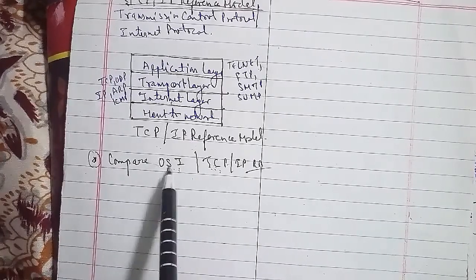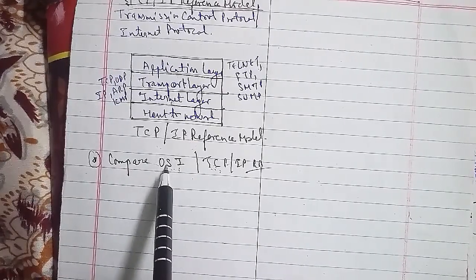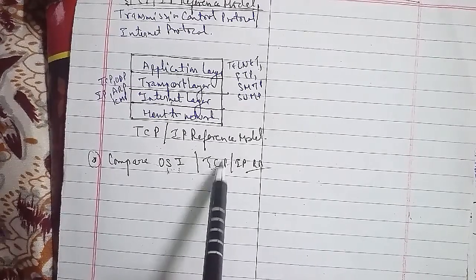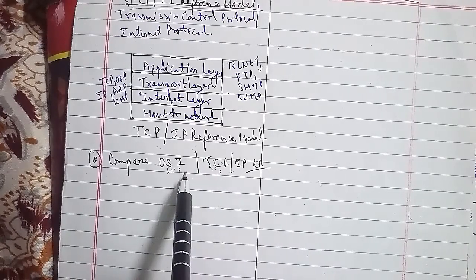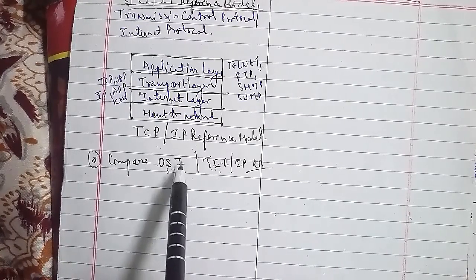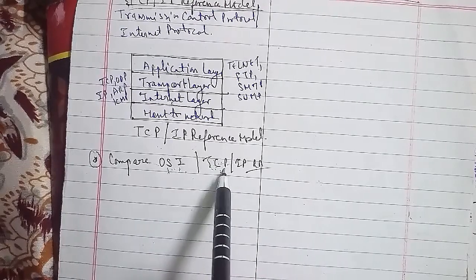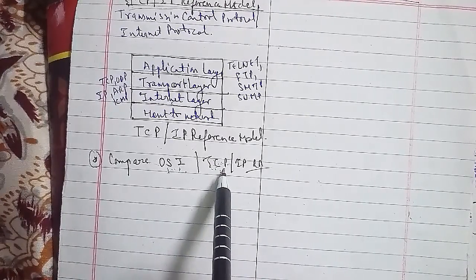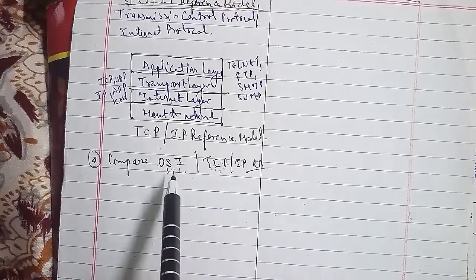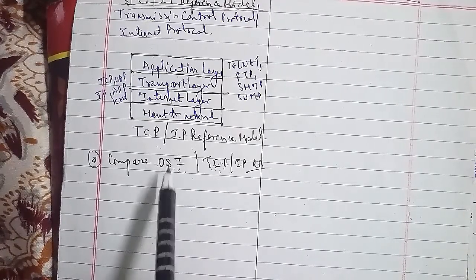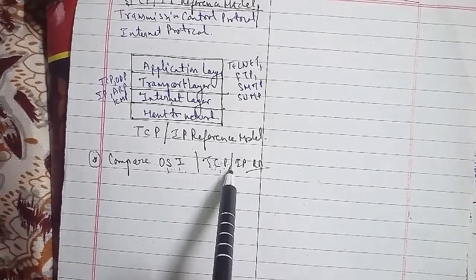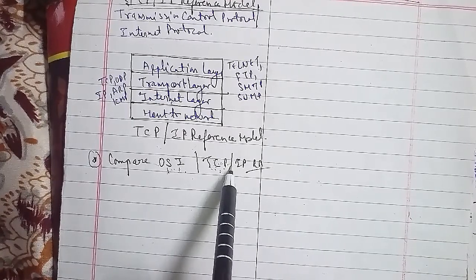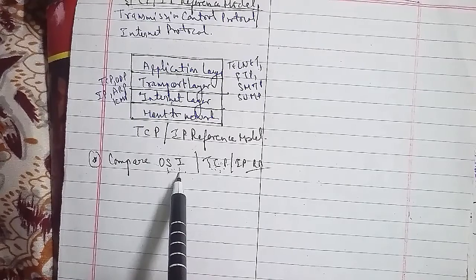The sixth difference is that the OSI reference model has strict layering, and of course the TCP/IP has loose layering. And the seventh and last difference is that OSI supports both connectionless and connection oriented communication in the network layer, and TCP/IP supports only connection oriented communication in the transport layer. So these were the 7 comparisons between the OSI reference model and the TCP/IP reference model.